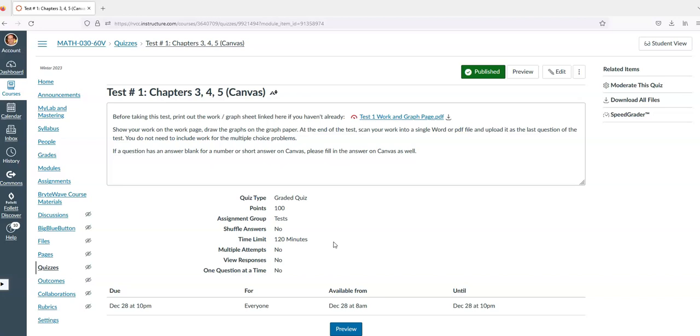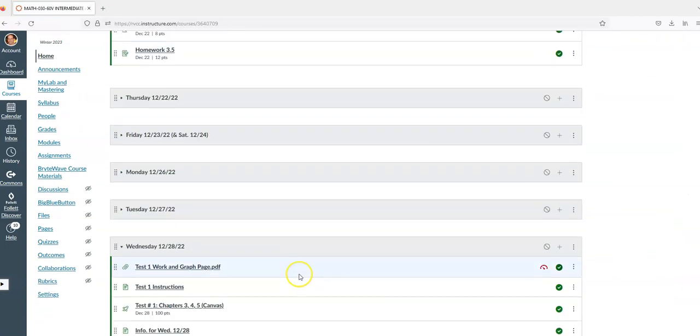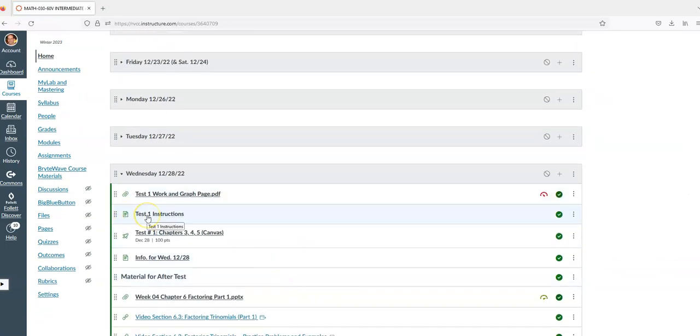The multiple choice questions, I'm not going to grade the work for, so you can grab a couple extra sheets of paper. And there is information, everything I'm saying is in that module for the 28th of December. It says Test 1 Instructions. Open that up and read through the whole thing. You might want to do that a day or two before so that if you have questions, you can ask those questions.